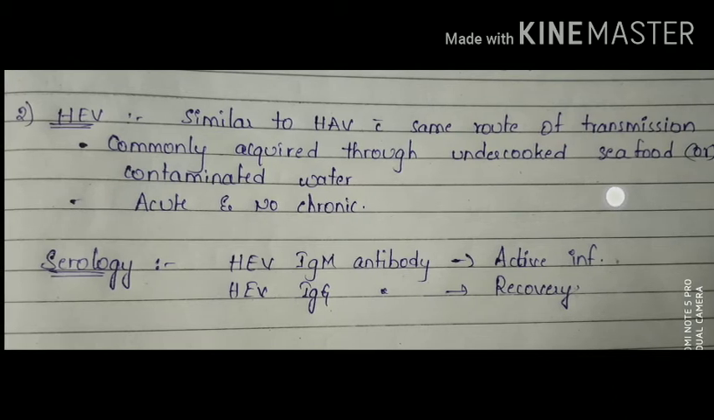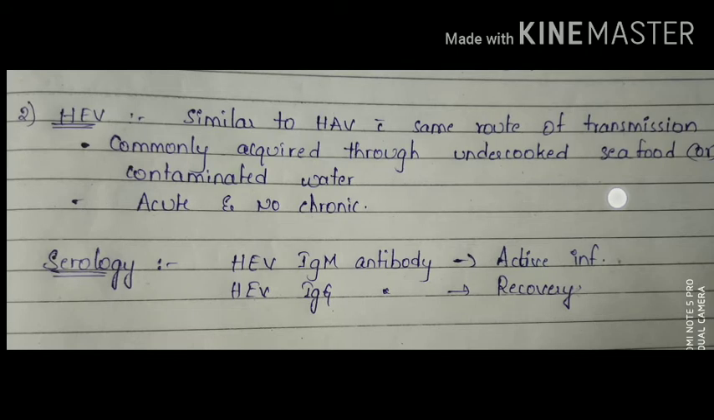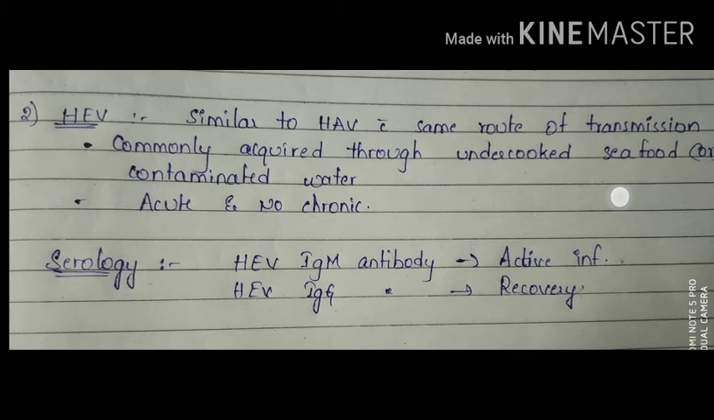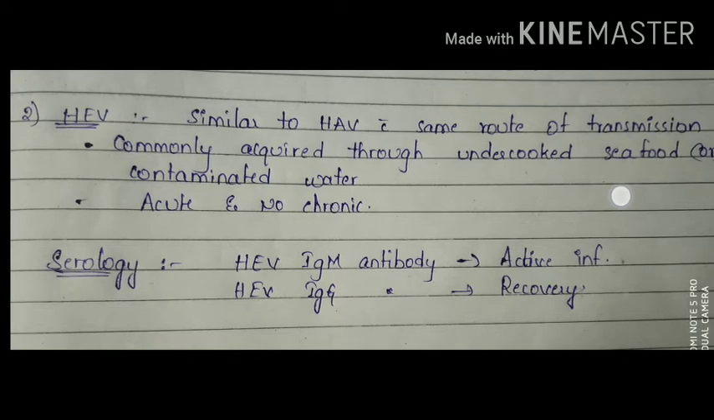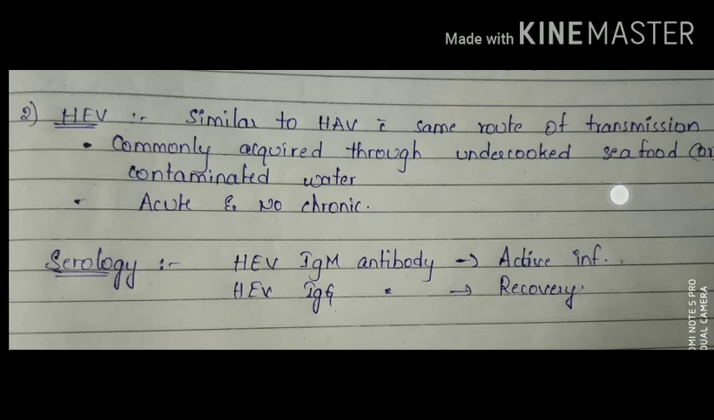And here, what are the serological tests involved? HEV IgM antibodies refer to the active infection, and HEV IgG antibodies refer to recovery. The major difference between these two types, HAV and HEV, is that there is no vaccination in the HEV type. That is, in the second type we don't see the vaccination condition. Only in the HAV condition can we observe the vaccination.